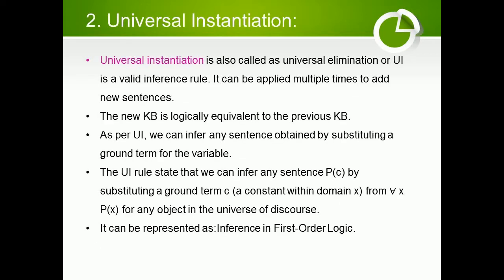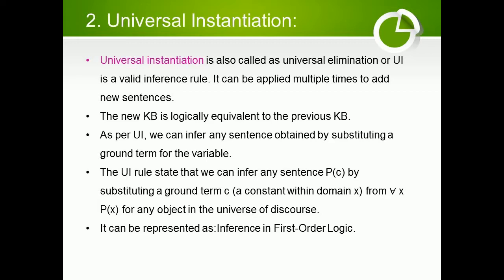Universal instantiation is also called universal elimination, or UI, and is a valid inference rule. It can be applied multiple times to add new sentences. The new knowledge base is logically equivalent to the previous knowledge base. As per UI, we can infer any sentence obtained by substituting a ground term for the variable.